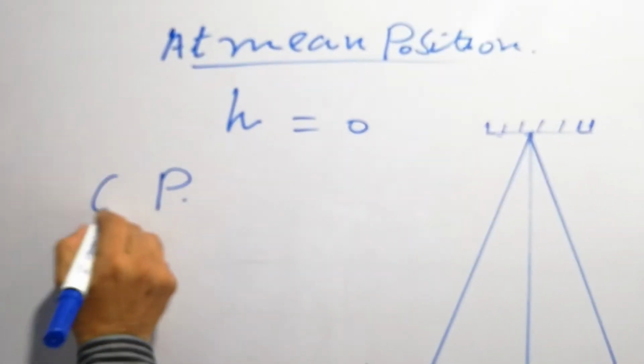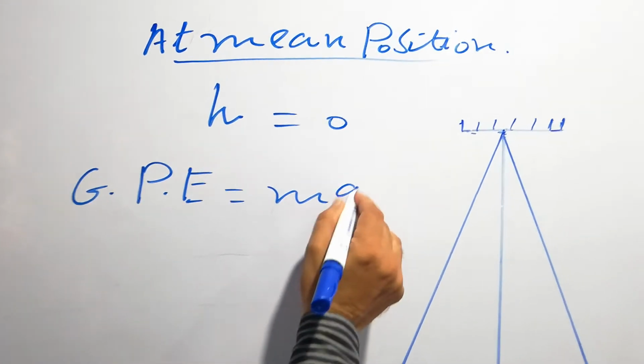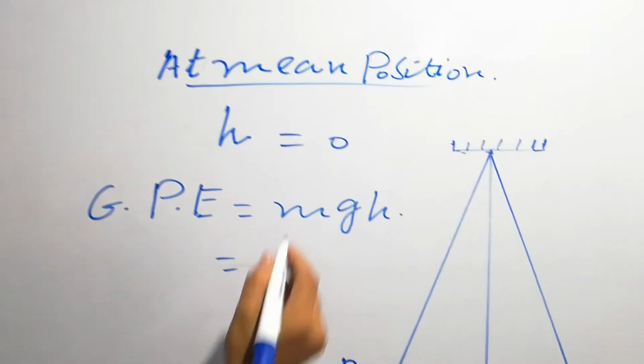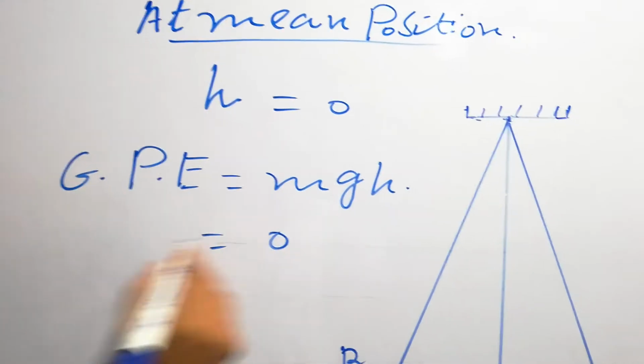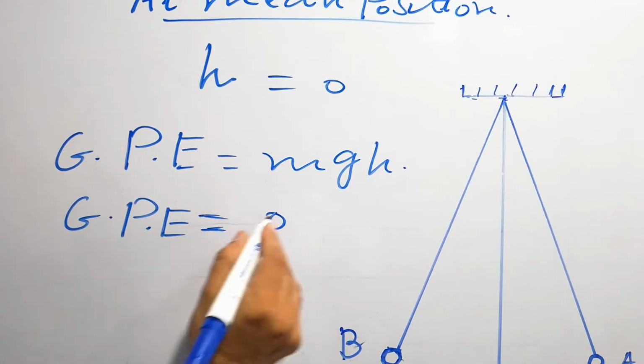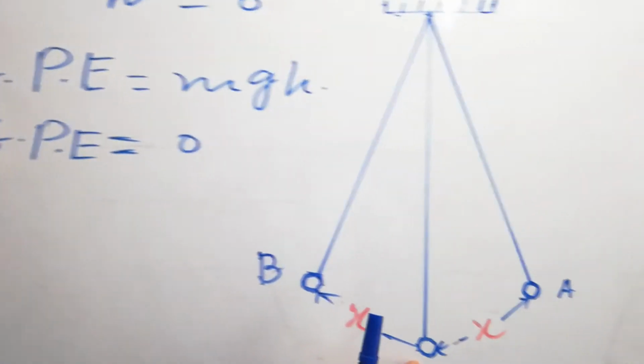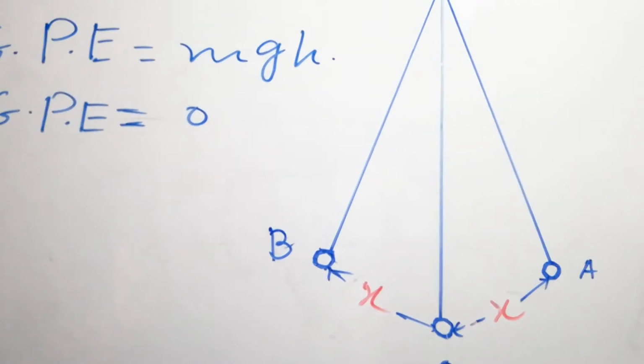So gravitational potential energy, we all know, is equal to mgh. So H is 0, it means gravitational potential energy or potential energy is equal to 0, because height is approximately equal to 0.